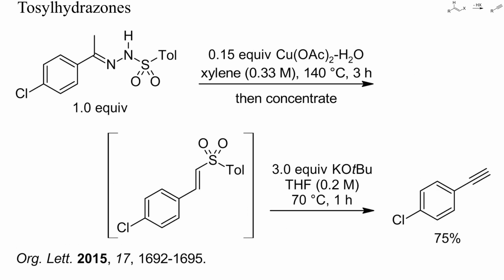Still another way to dehydrate ketones is by intermediate formation of sulfonyl hydrazones followed by their conversion into vinyl sulfones. Treatment of the latter with potassium tert-butoxide can yield alkynes, as in this example.